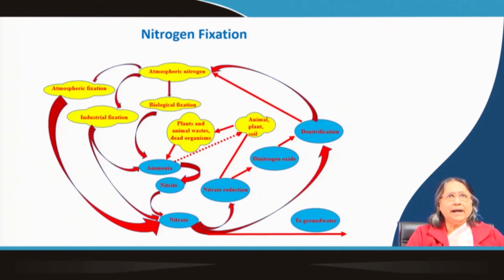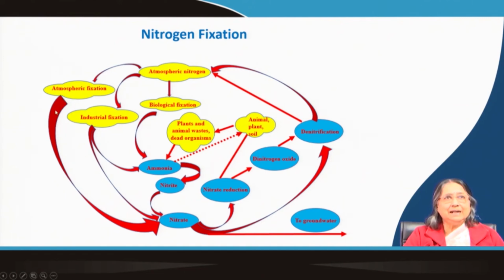Now, nitrogen fixation, you can see there are many methods. What we have seen in the electric arc process, the combination of nitrogen and oxygen to form nitric oxide, is happening in the atmosphere. When there is a thunderstorm and lightning, in the atmosphere there is always nitrogen and oxygen, so they combine automatically to form NO, and then NO in presence of oxygen forms NO2, and when the rain comes, water is there, so it dissolves and forms nitrate.